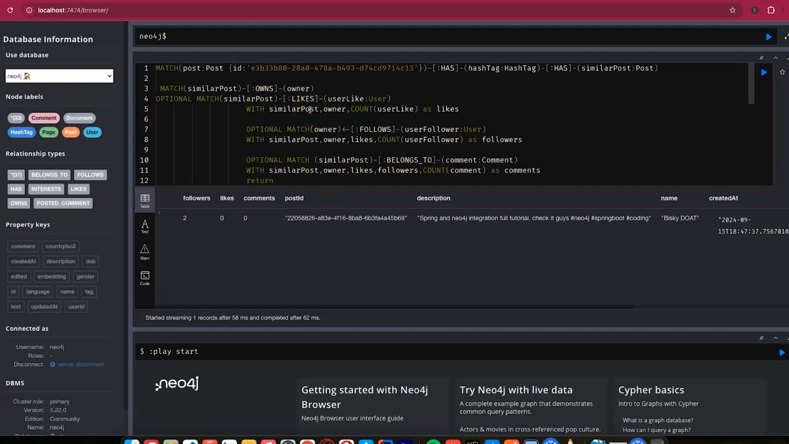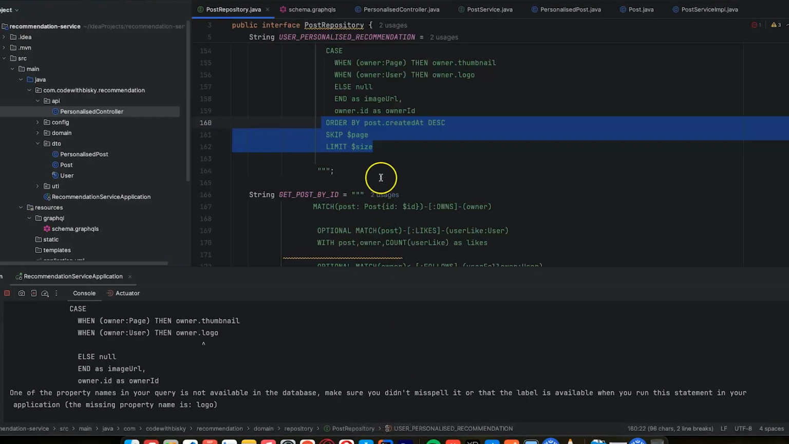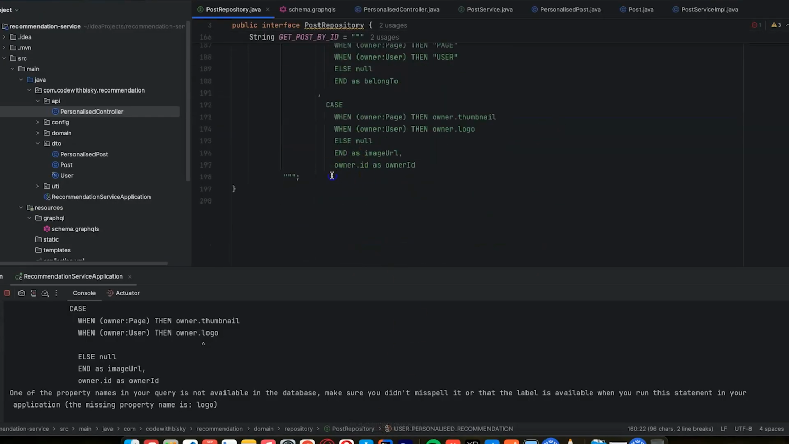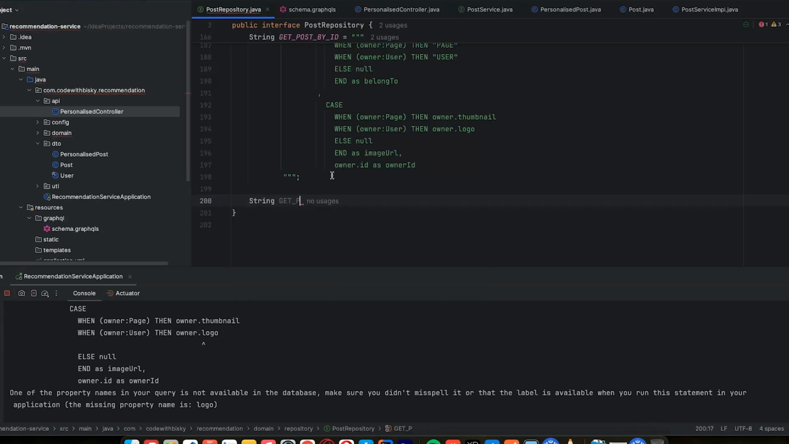I think you are now understanding the flow of what's really happened and why we added hashtags. The whole idea is to have posts which are similar to that one. Now I can copy this query, and I can come here and I'll just say string get similar posts by, get similar post, and I can do this now.